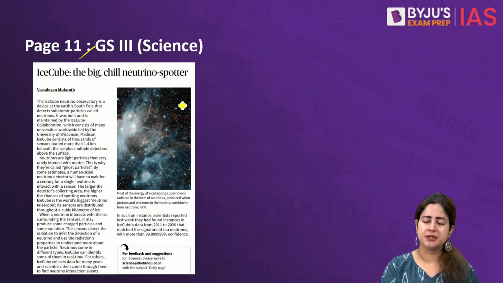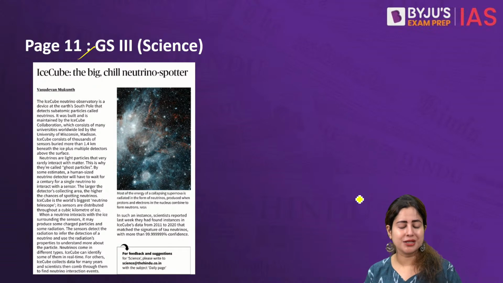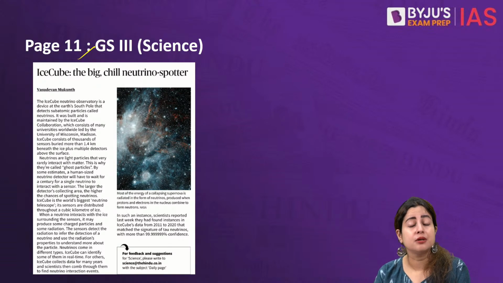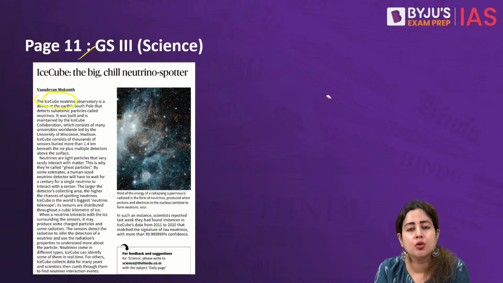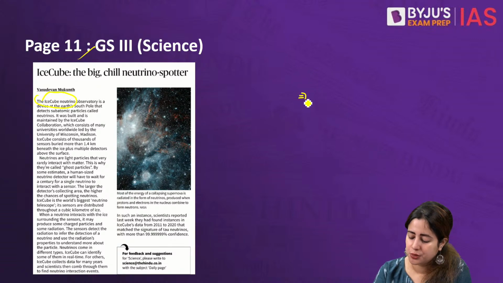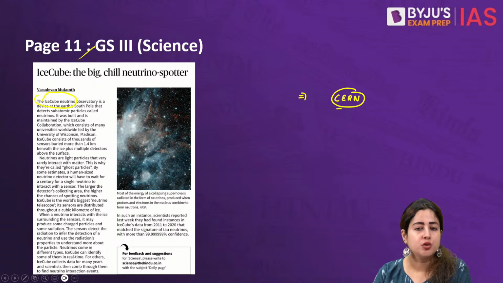And the last article of the day is on page 11, a very interesting revelation. This is coming to us from a laboratory, rather an observatory, a scientific experimenting laboratory referred to as the IceCube Neutrino Observatory. What is the beauty about this observatory? The beauty about this observatory is that it is a project conducted under CERN, which stands for the European Organization for Nuclear Research.